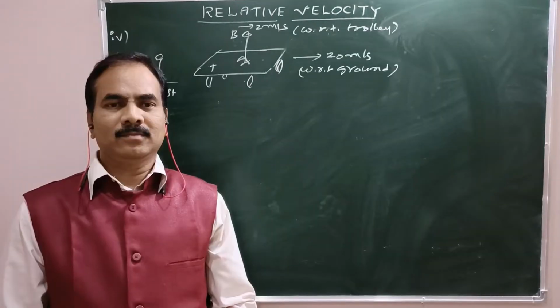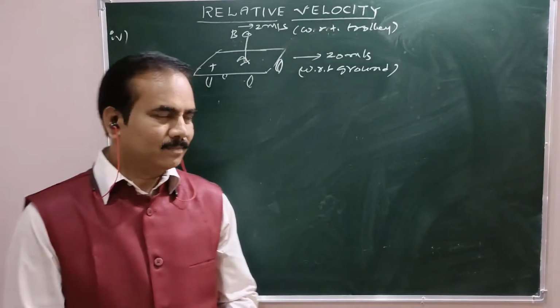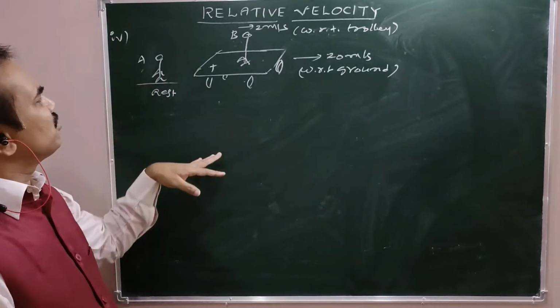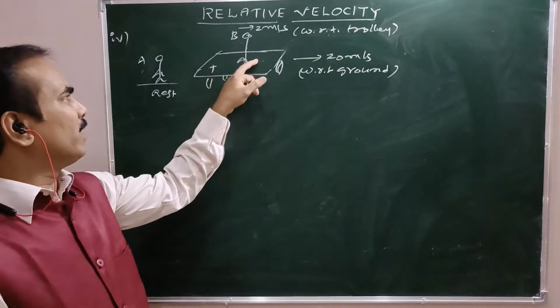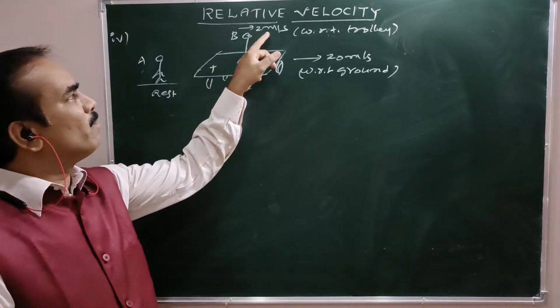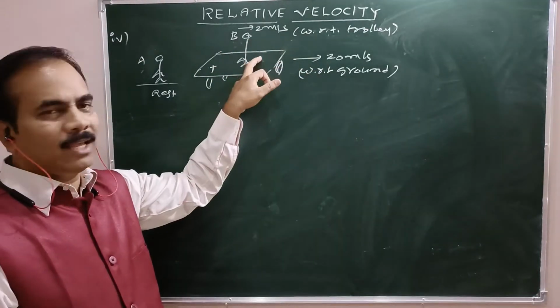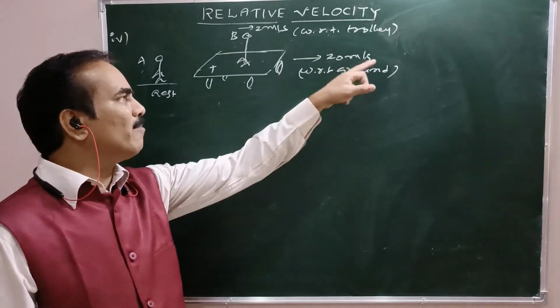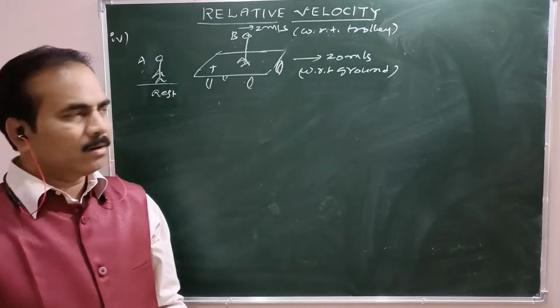Okay. Now example 4. In this example, person A is again at rest on the ground, but person B moves at a speed of 2 meters per second with respect to the trolley. At the same time, the trolley moves forward at 20 meters per second with respect to the ground.